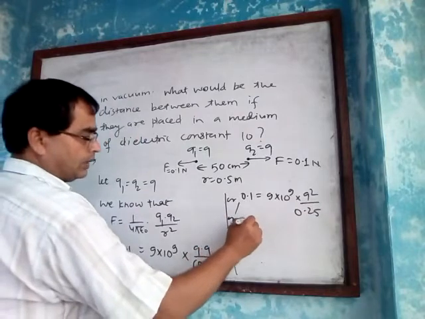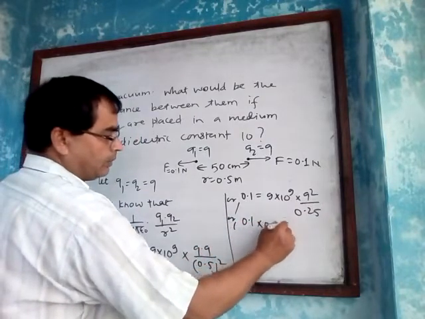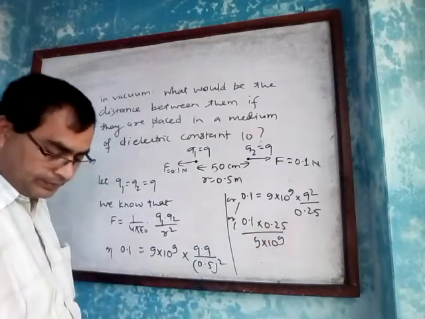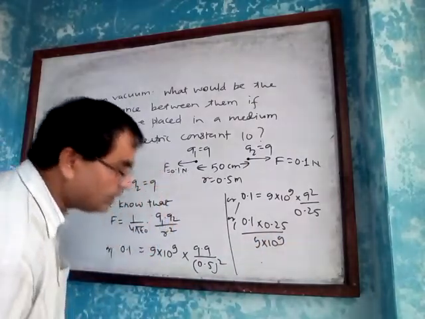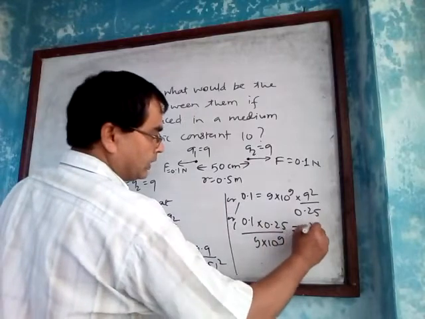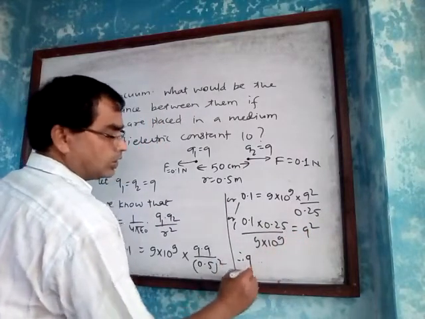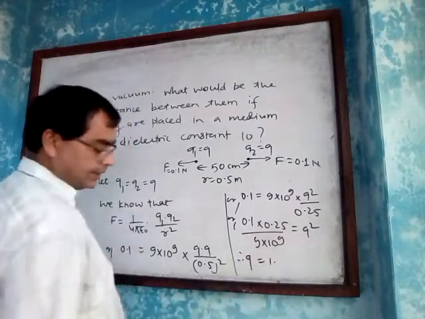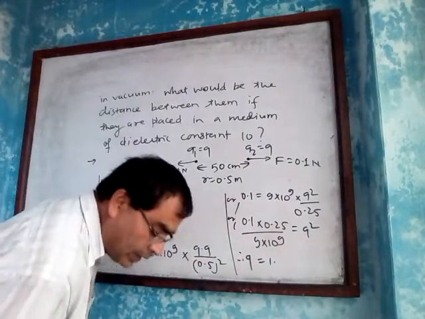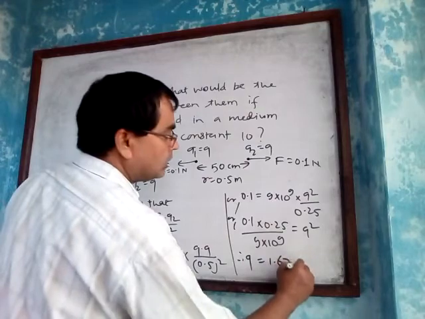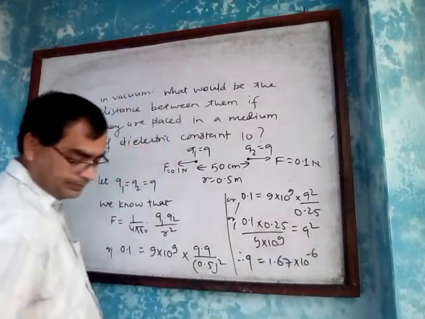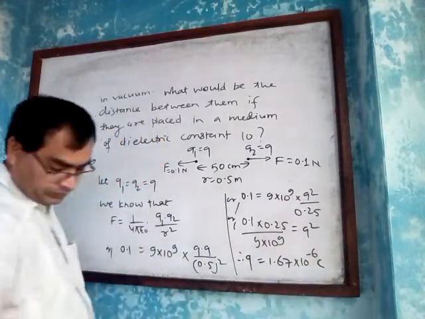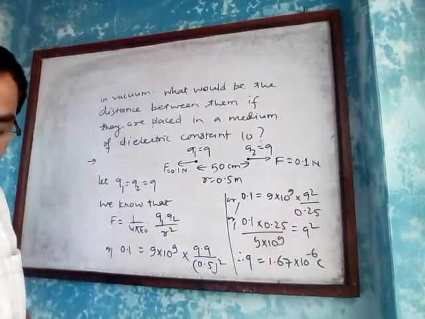Thus Q square equals 0.1 into 0.25 upon 9 into 10 to the power 9. On solving, we get Q equals 1.67 into 10 to the power minus 6 coulomb.